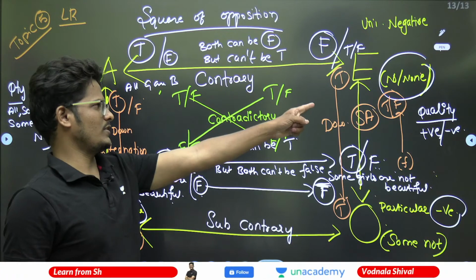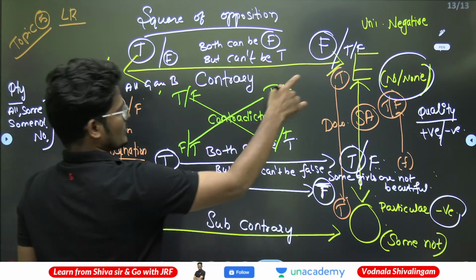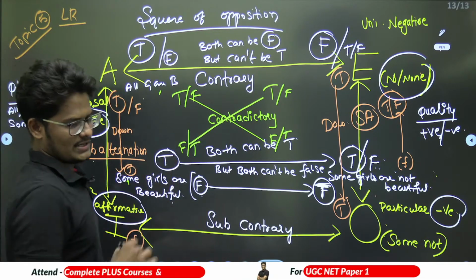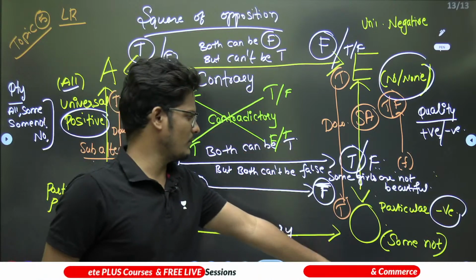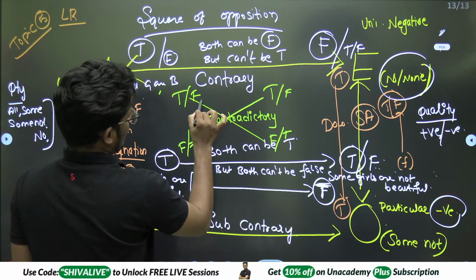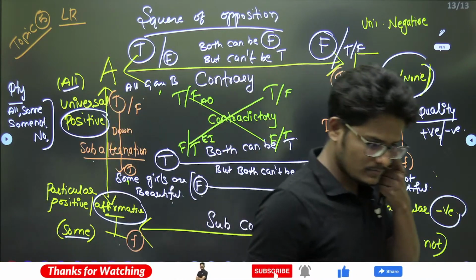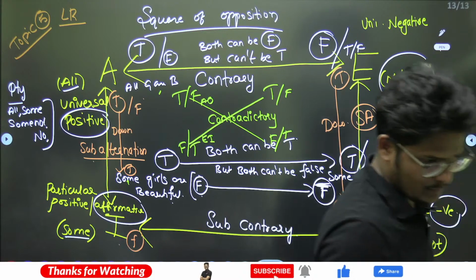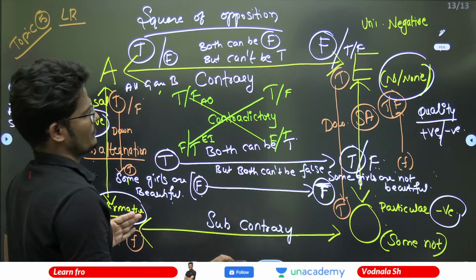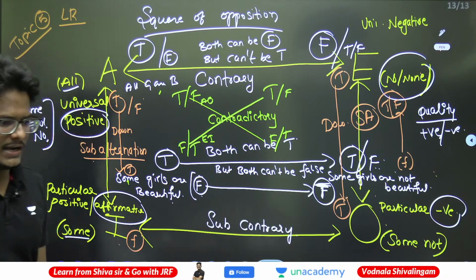So like that, the opposite relationship between A and O as well as E and I. This is a contradictory relationship. Both cannot be true together, both cannot be false together. It must be opposite. This is the entire square of opposition.